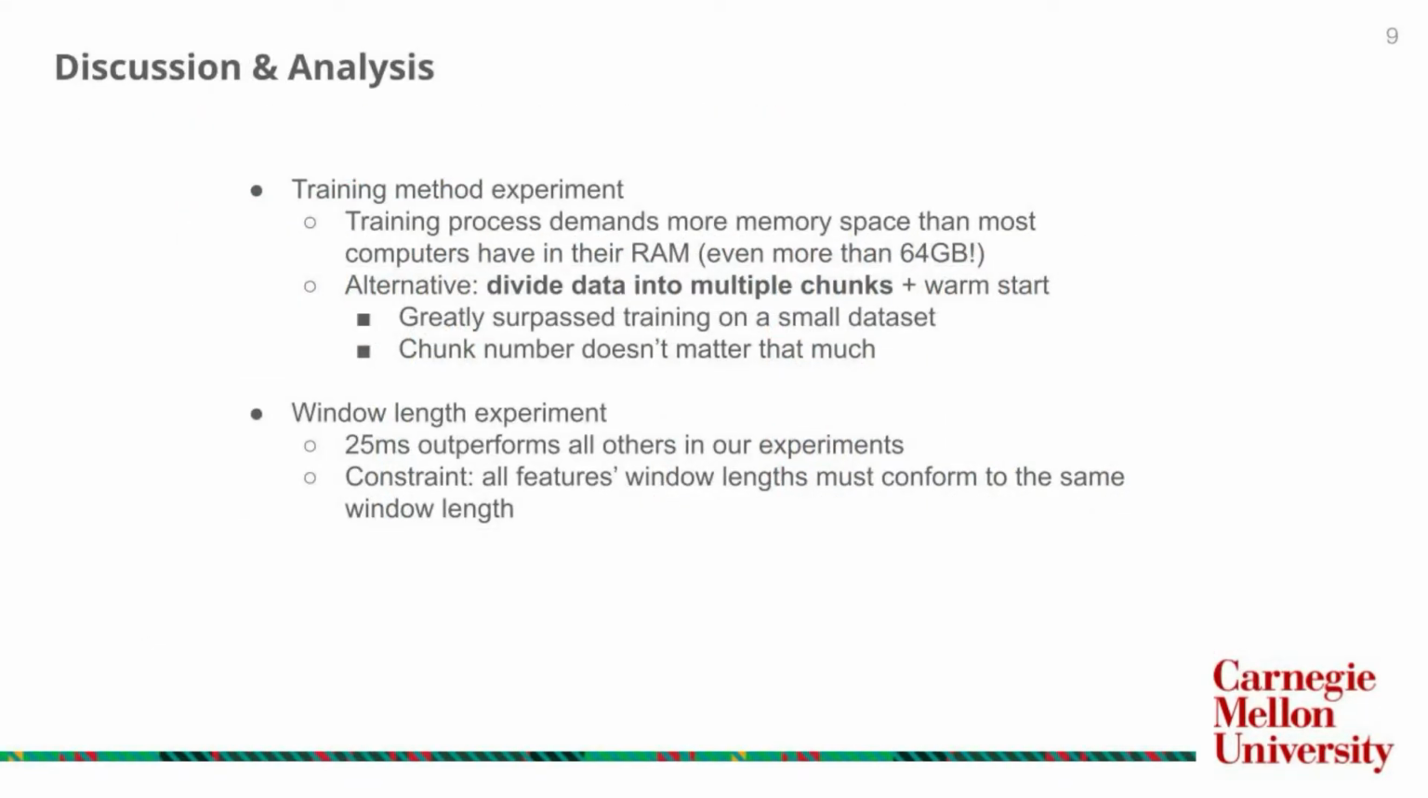One of the largest issues we face is that the training data cannot entirely fit into computer memory. We implemented a workaround by fitting multiple data chunks into the same GMM model, and we found that this method gives better results than using only a subset of the data. On configuring window length, the frame level fusion has a limitation that all features in the fusion need to use the same window length.